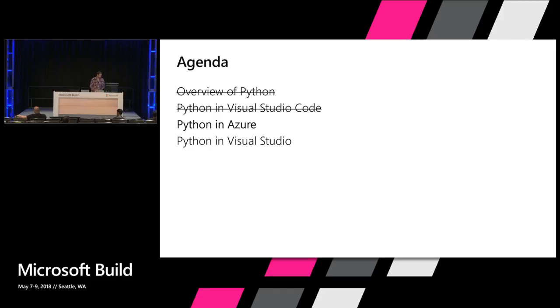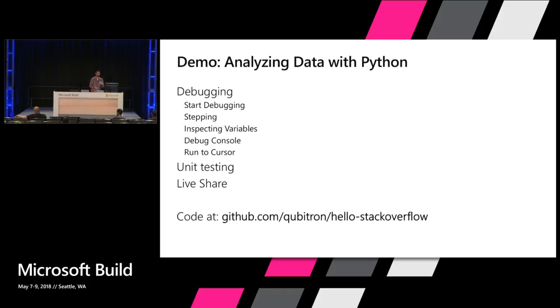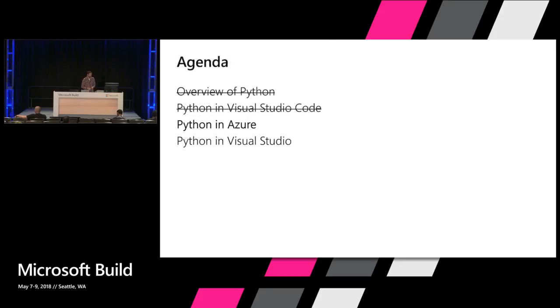Okay, so just a quick recap there. We saw some data analysis using Python. We went through the debugger. We showed how you could start debugging, step through code, inspect variables, type things into the debug console, and use that run to cursor method. Then we used unit testing with the unit test integration in VS Code to actually test that the data was correct. And then finally, we combined all three things with Live Share, unit testing, and debugging, all in one feature set to get help from John pseudo remotely. And again, the code for this is available on my GitHub account.